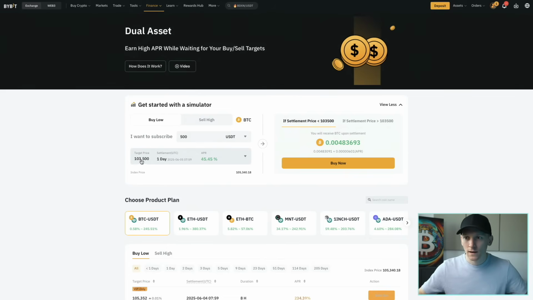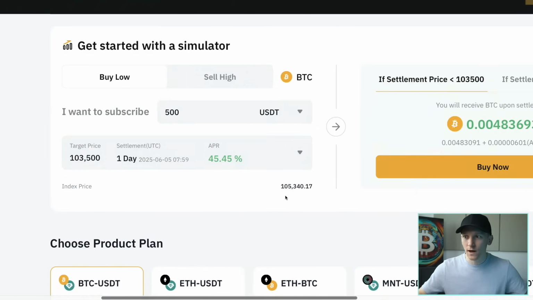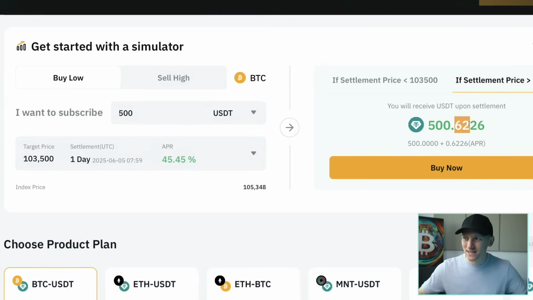And as you can see, again, now the target price is lower, right? So the target price is 103, which is underneath the 105. And then 1 day settlement. And you can see the APR, it's worked out as a yearly figure at 45%. But actually, if the option does get exercised, essentially we get this amount of Bitcoin. But if it doesn't get exercised, you can see how much we earn. So we put $500 in, and what is the settlement, 1 day? We're earning 62 cents on the $500 we put in. That works out at an APR, if it happened every single day, of 45%.